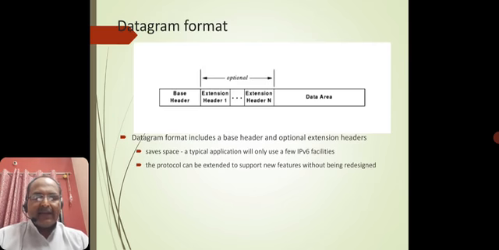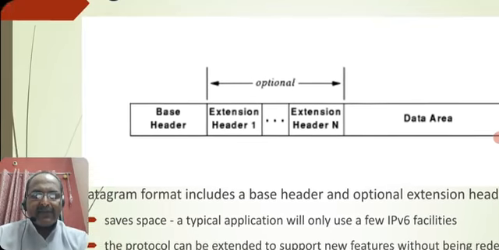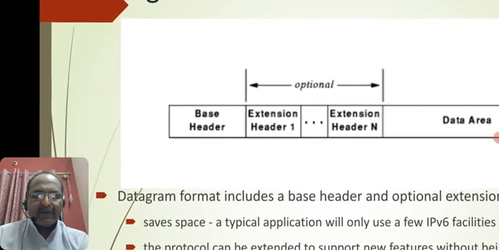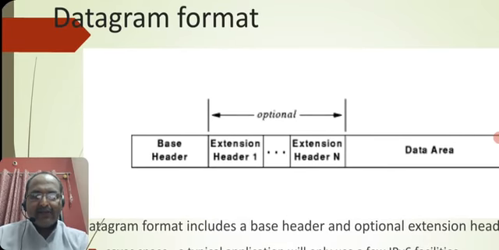So this is the datagram format. The datagram format includes a base header and optional extension headers. The base header is always a foundational header, which gives us scope for understanding what different options are present in the same data packet.